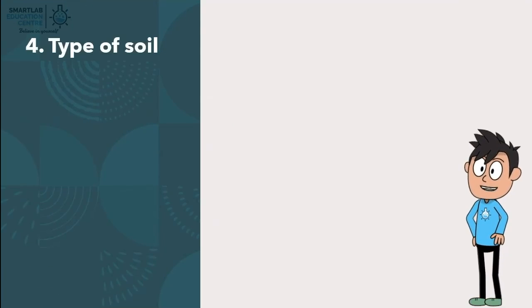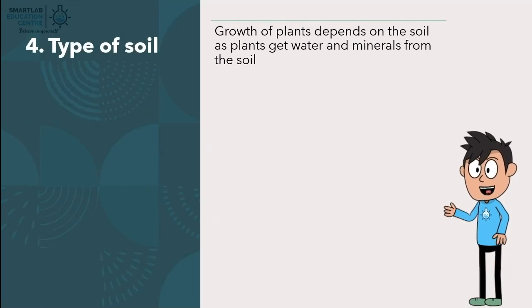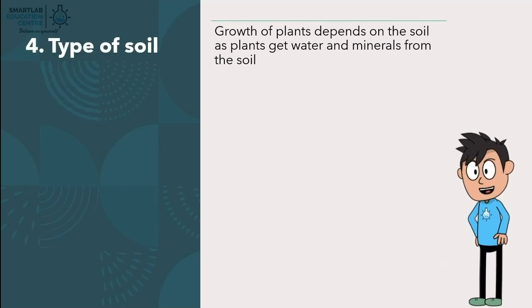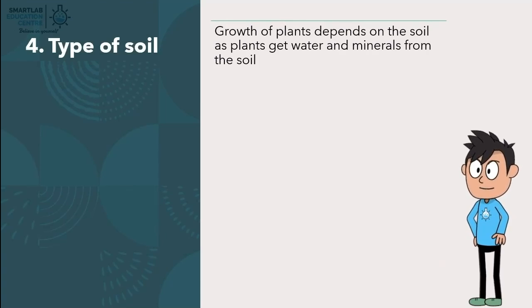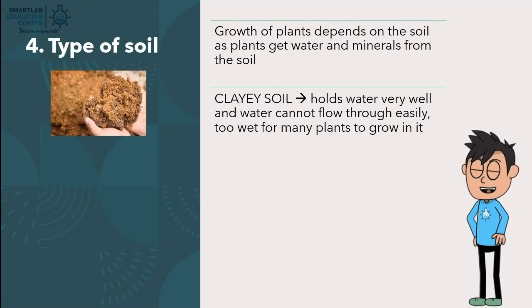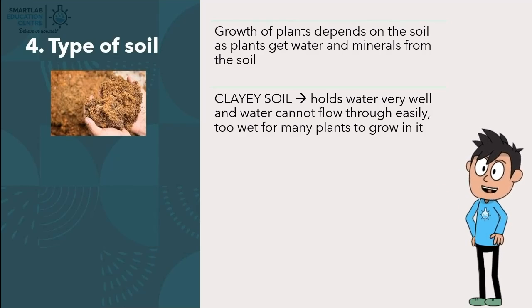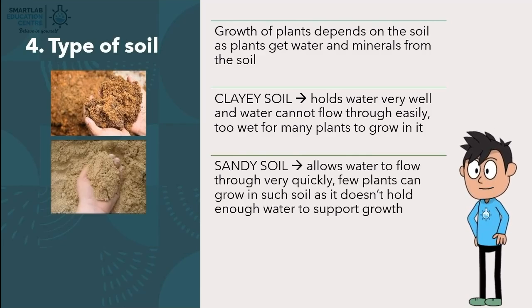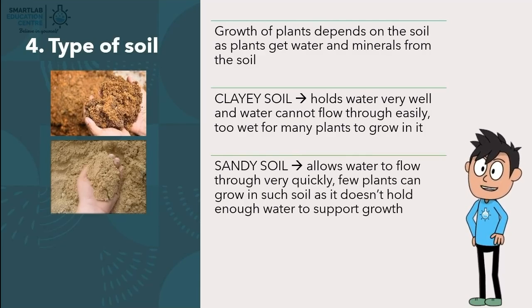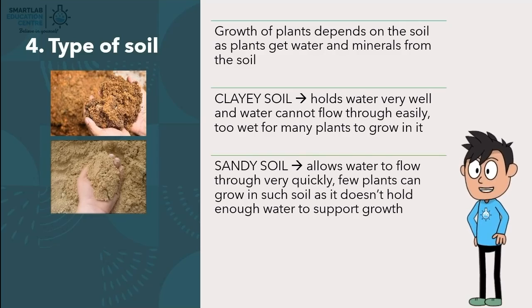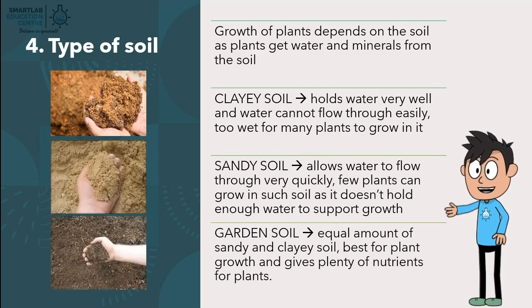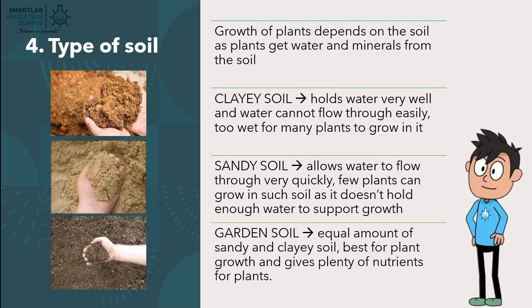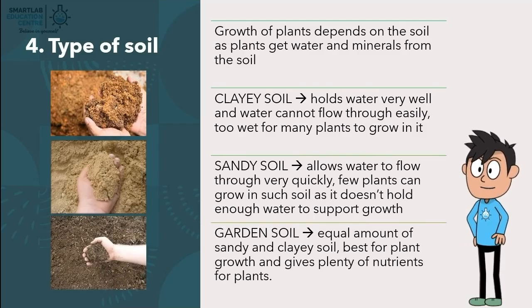Fourthly, we have type of soil. Growth of plants depends on the soil, as plants get water and minerals from the soil. Clayey soil holds water very well and water cannot flow through easily. It is too wet for many plants to grow in it. Sandy soil allows water to flow through very quickly, and very few plants can grow in such soil as it doesn't hold enough water to support growth. Garden soil contains equal amounts of sandy and clay soil, and it is the best type of soil for plant growth, and it gives plants plenty of nutrients.